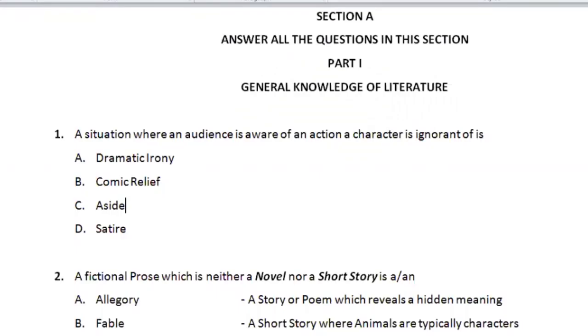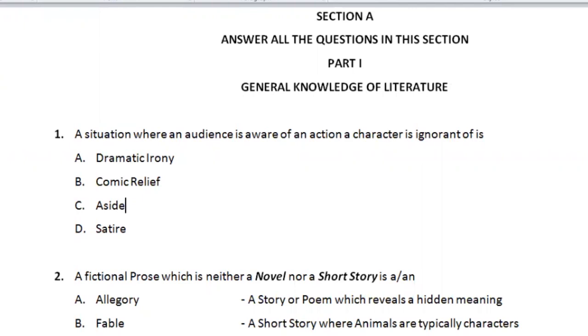Question 1, a situation where an audience is aware of an action a character is ignorant of is A, dramatic irony, correct? B, comic relief, no. C, aside, no. D, satire, no. A situation where the character is on the stage, but he's not aware of what's going on, but the audience is aware, is referred to as dramatic irony.